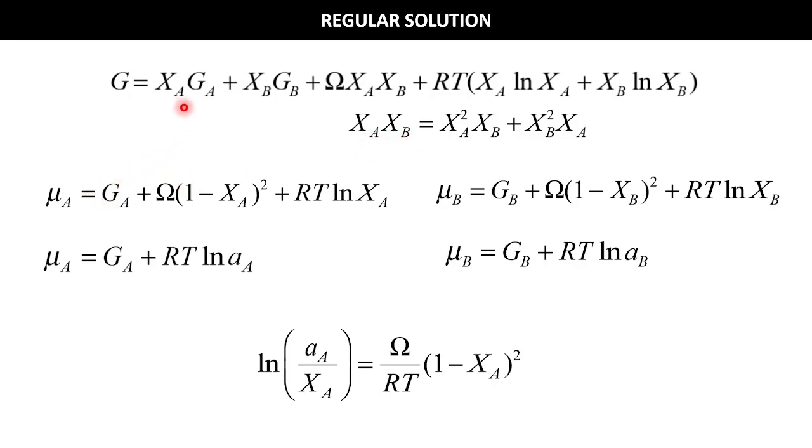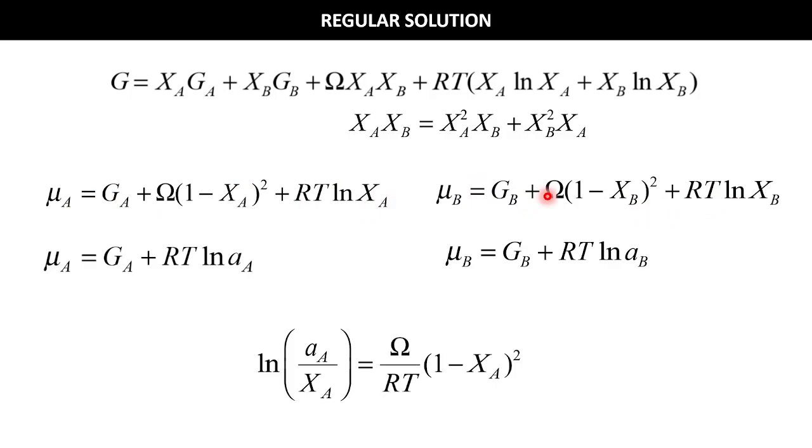So if we put in these values, we can write G as mu A XA plus mu B XB, where mu A is GA plus omega (1 minus XA) squared plus RT ln XA, and mu B will be similar. So G is equal to XA mu A plus XB mu B, and the mu A and mu B values are given here.